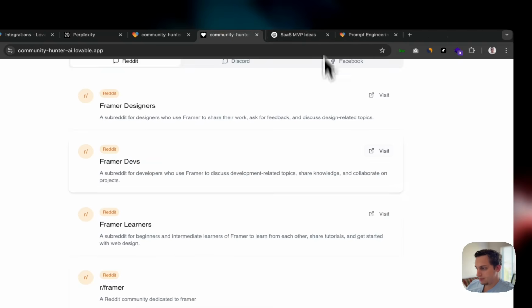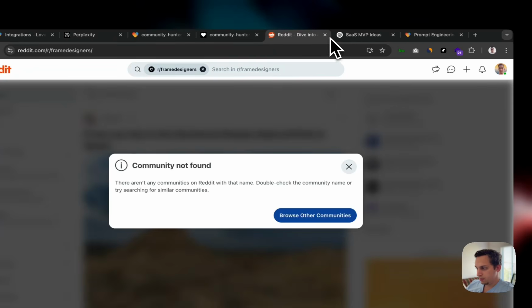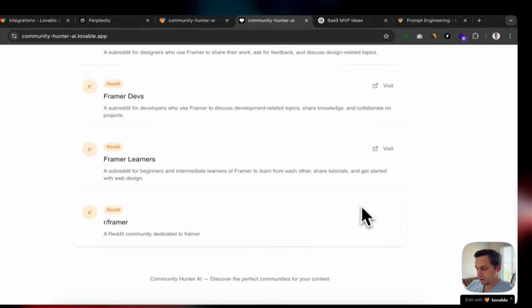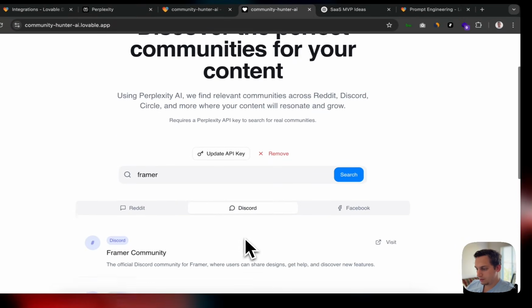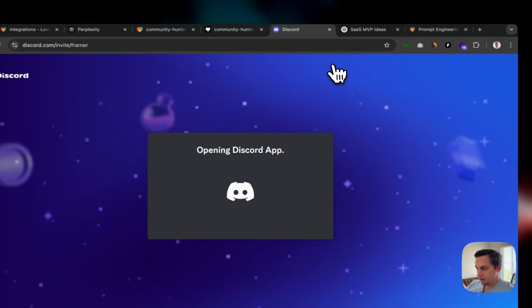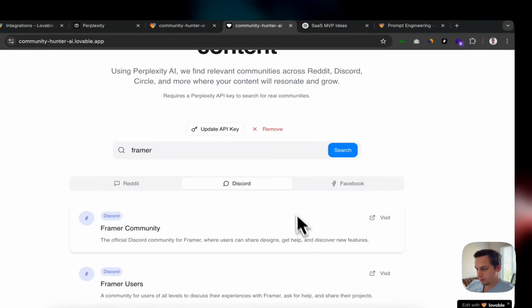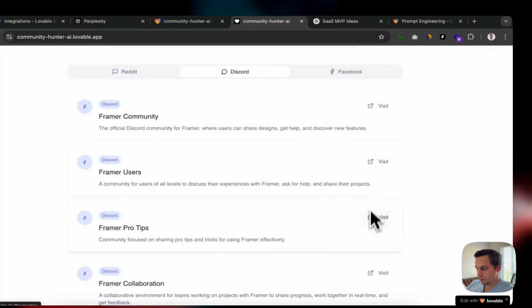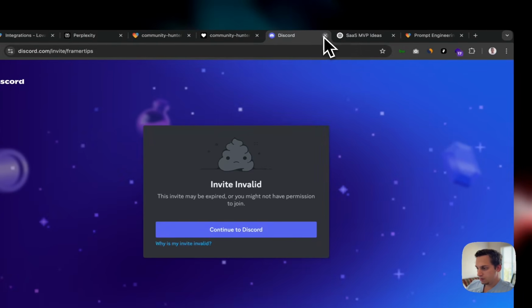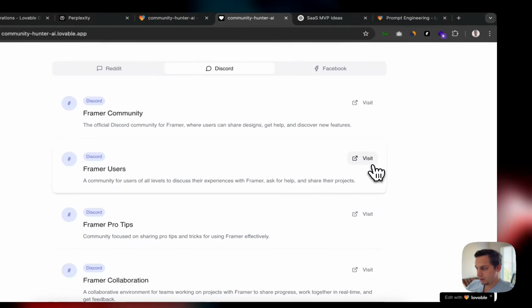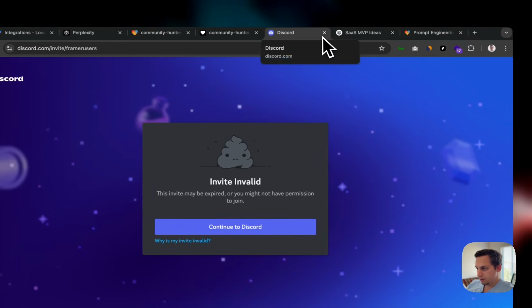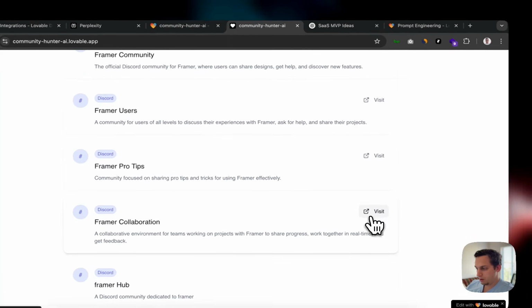This is also not found. So none of these communities are found. I want to see the Discord Framer community. Okay, so this one actually works. Framer users, Framer pro tips, invite invalid. So these are invite links, but there's only one that really works.